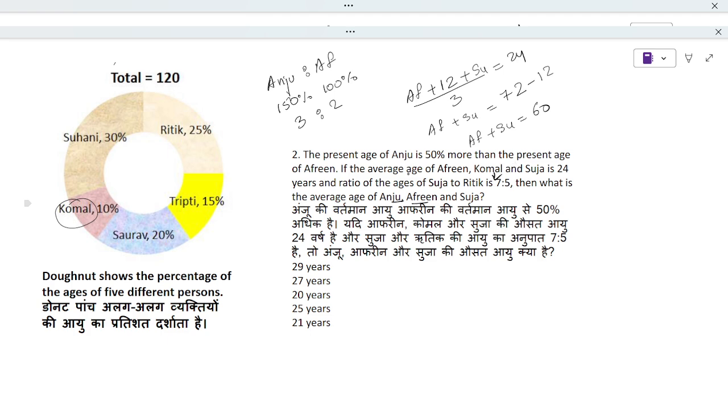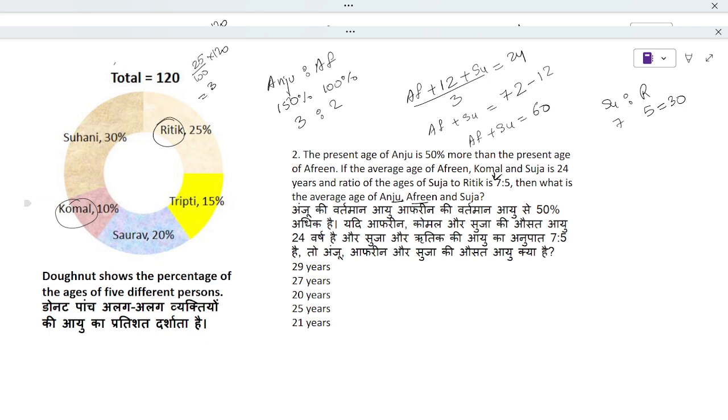Now again it says the ratio of the age of Suja and Ritik. Ritik is 25%. 25% of 120 is nothing but 30. So Suja and Ritik is 7:5, and this 5 is equivalent to 30, correct? Because 25% of 120, fraction of 25 is 1/4, into 120 will give us 30. Or we can apply the normal method, 25 by 100 into 120.